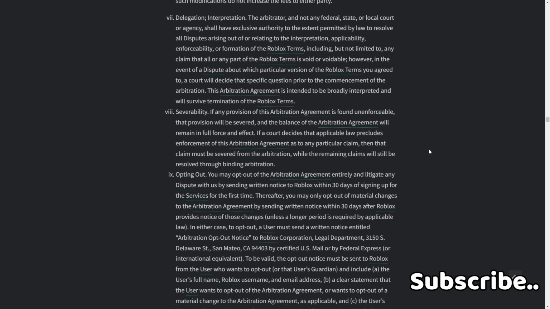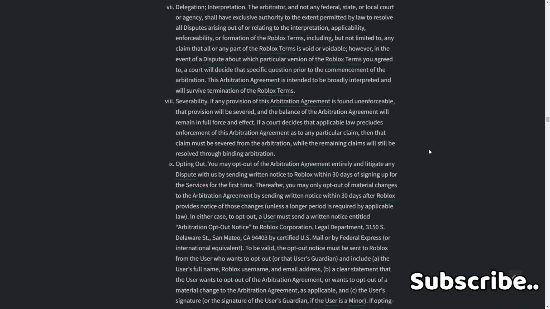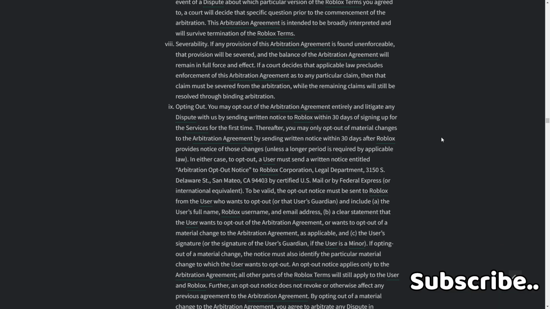9. Opting out. You may opt out of the arbitration agreement entirely and litigate any dispute with us by sending written notice to Roblox within 30 days of signing up for the services for the first time. Thereafter, you may only opt out of material changes to the arbitration agreement by sending written notice within 30 days of Roblox providing notice of these changes, unless a longer period is required by applicable law. In either case, to opt out, a user must send a written notice entitled Arbitration Opt-Out Notice to Roblox Corporation, Legal Department, Delaware, San Mateo, by U.S. mail, or by Federal Express or international equivalent.